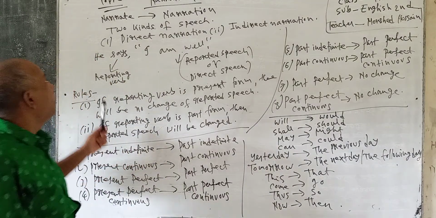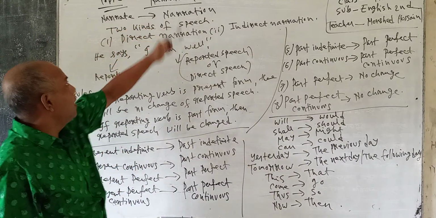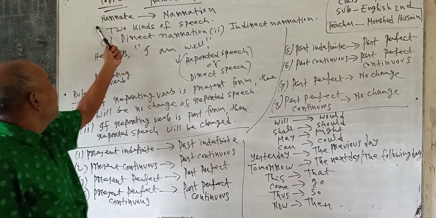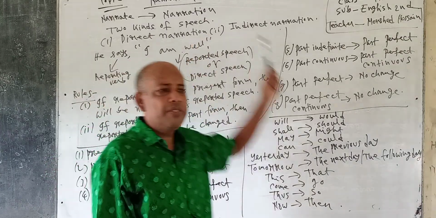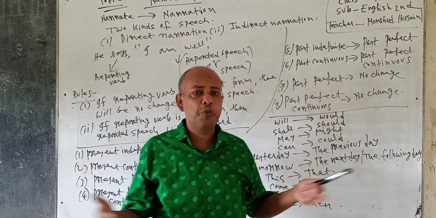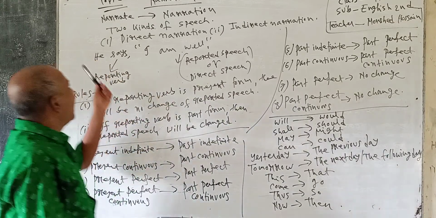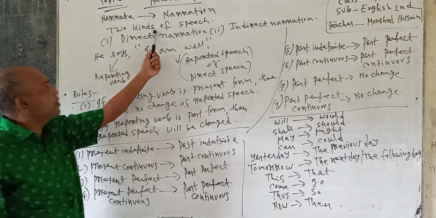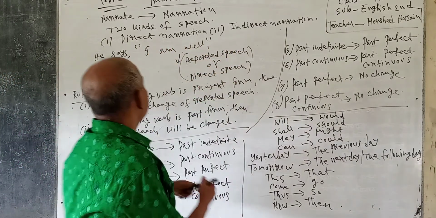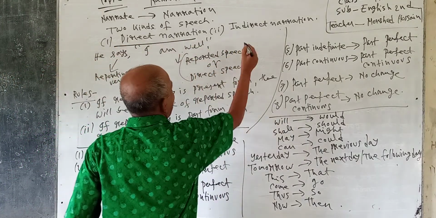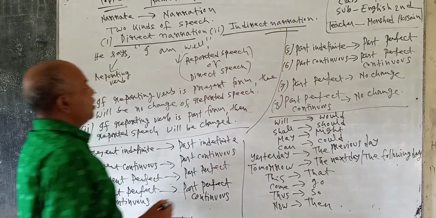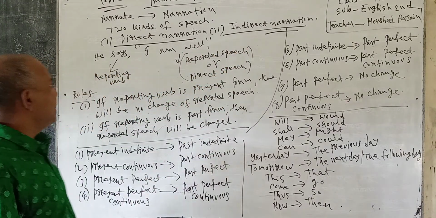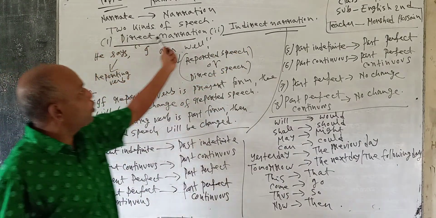So, narration, the word comes from narrate to narration. What is narrate? Narrate means explain. We have to explain. Narrate to narration. So there are, learners, two kinds of narration. One is direct narration, another is indirect. So we have to change direct to indirect.